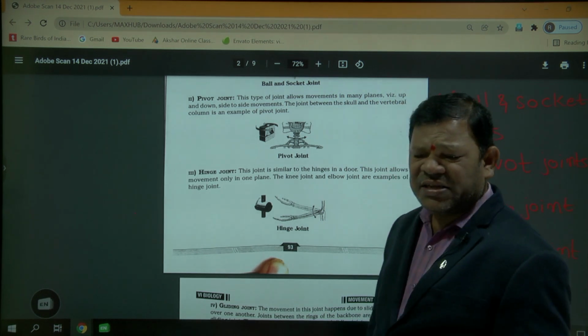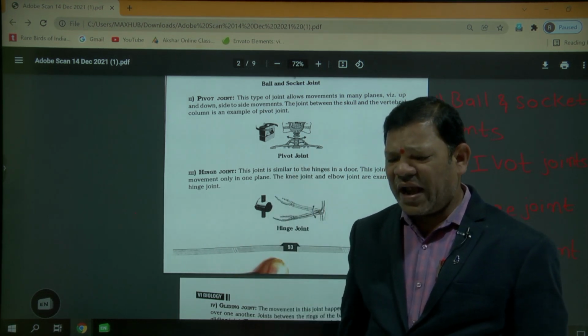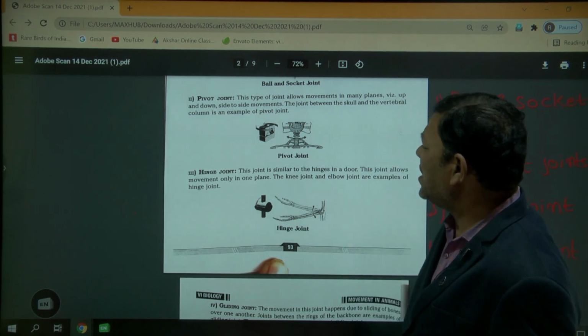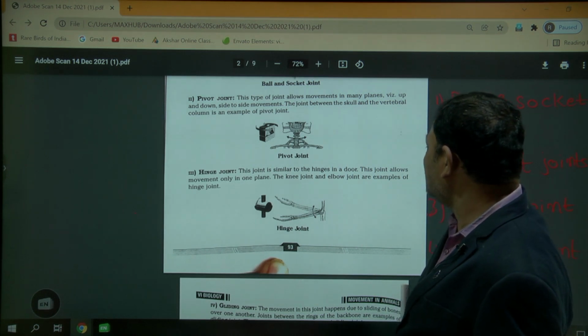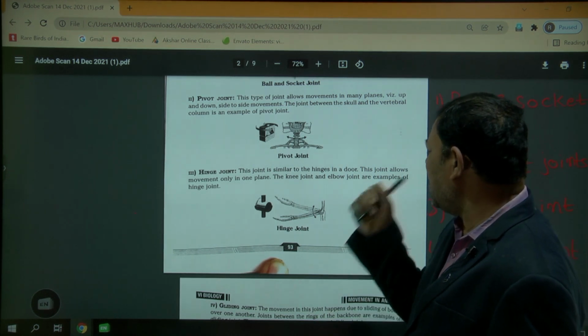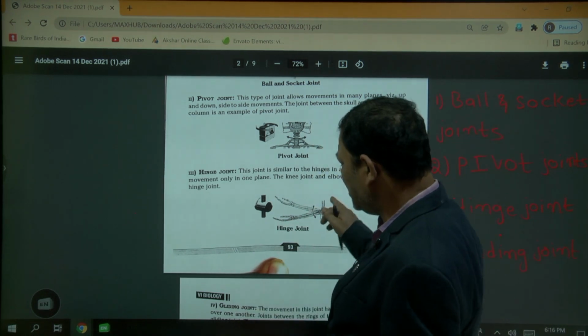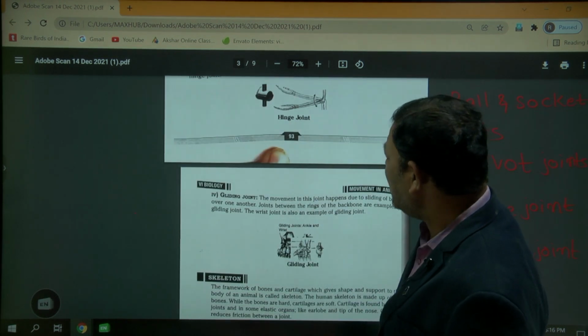This type of hinge joint is present in the elbows and knees. Generally, a hinge joint is present between the elbows and knees. Last but not least, the gliding joint.